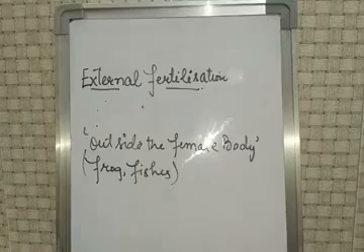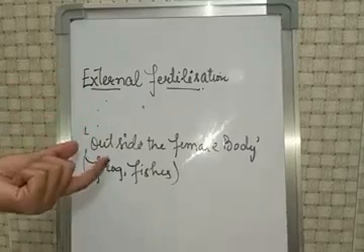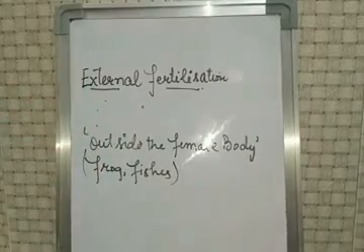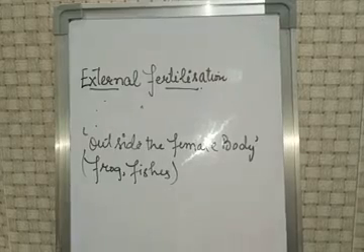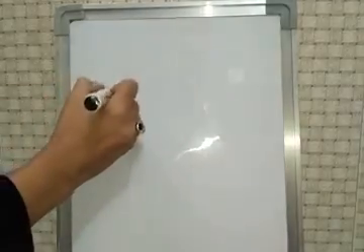This type of fertilization, in which the fusion of the male gametes and the female gametes takes place outside the body of a female animal, is called external fertilization. So that is all about external fertilization and internal fertilization. Now we'll discuss sexual reproduction in animals.